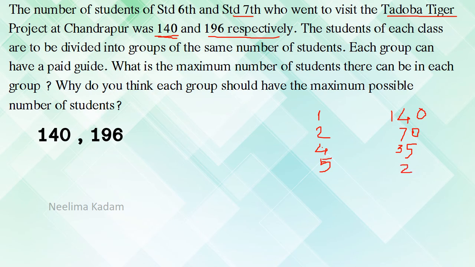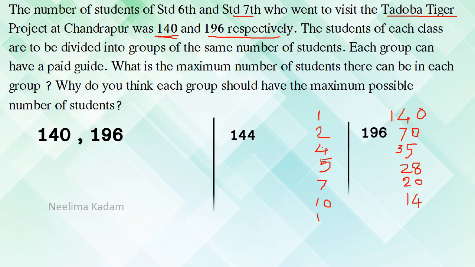So 5 2s are 10, 5 8s are 40. 6 is not divisible by 3, therefore it is also not divisible by 6. 7, yes it is there, 7 2s are 14 and 0. 8, no. Next, 10 and 14, then 12, not possible. Now see here 14 and 10. So see here the factors we got.